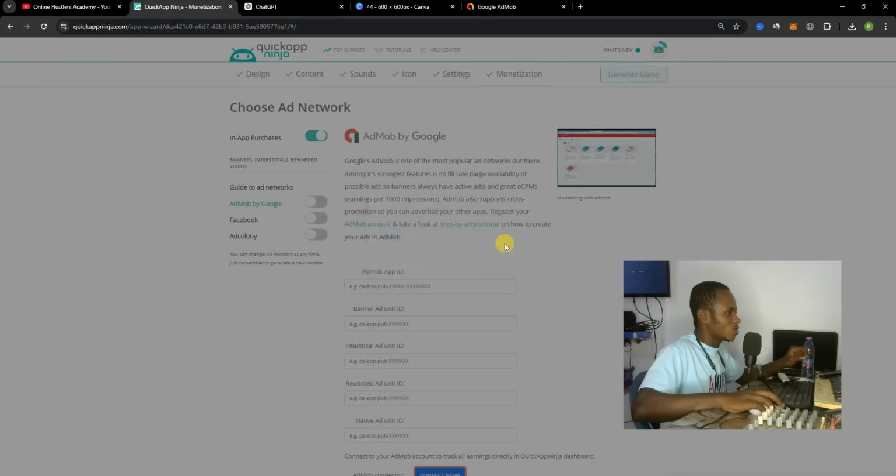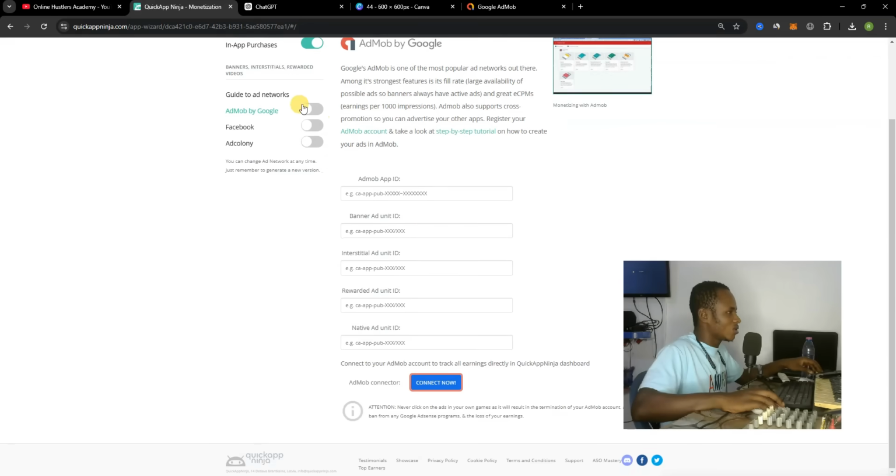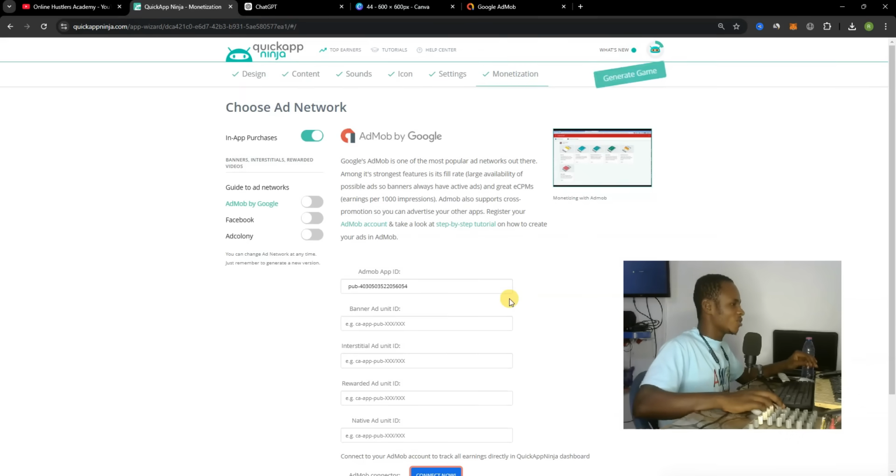So hit OK. You can see you just have to paste your AdMob app ID over here and your banner ad ID over here. This is basically going to be very simple for you.